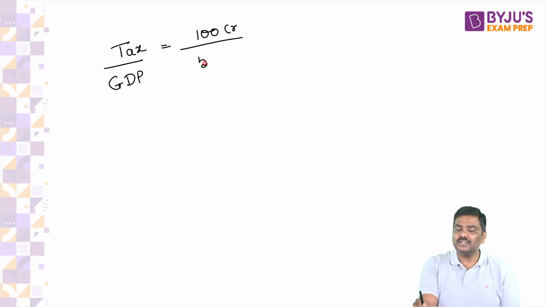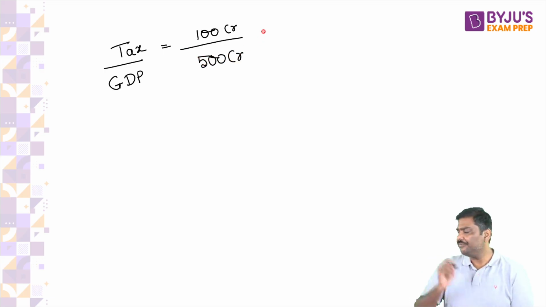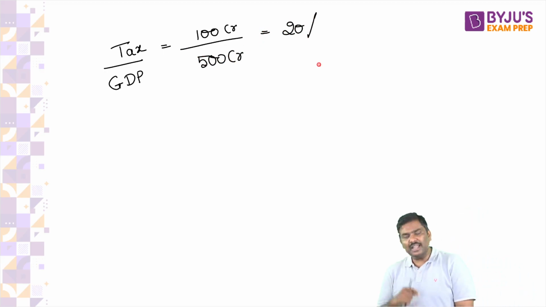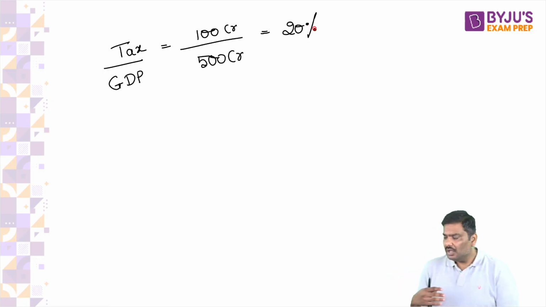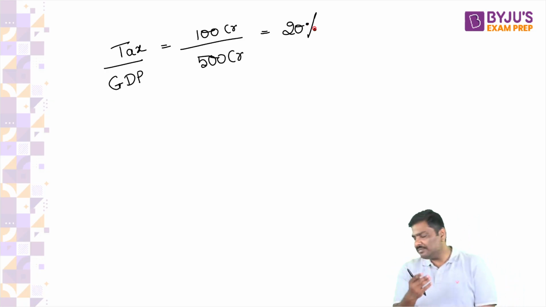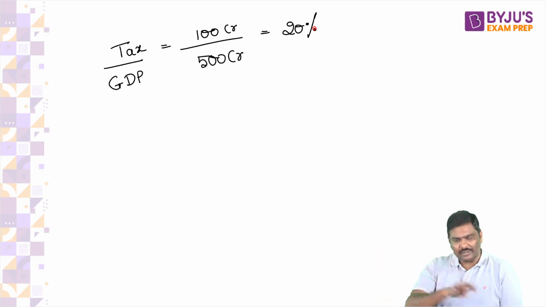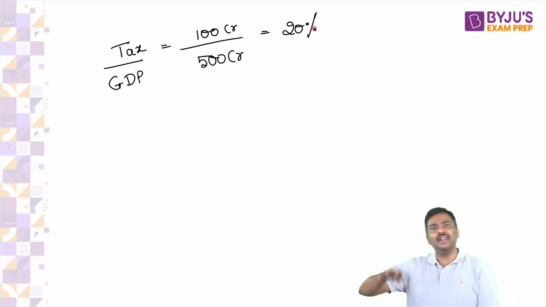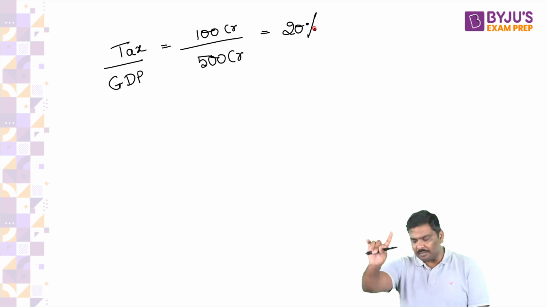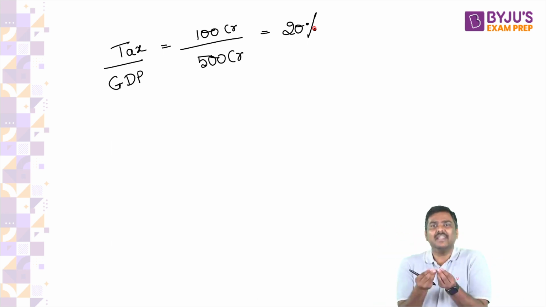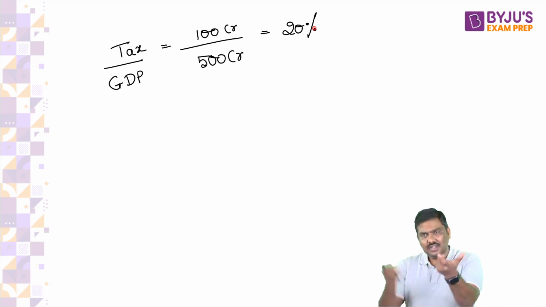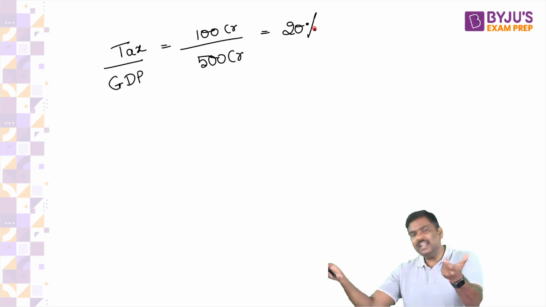Can I say tax to GDP ratio is 20%? Anybody has a problem? Please do let me know. Right, the amount of taxes collected by the government is 100 crore. GDP value is 500 crore. Can I say tax to GDP ratio is 20%?